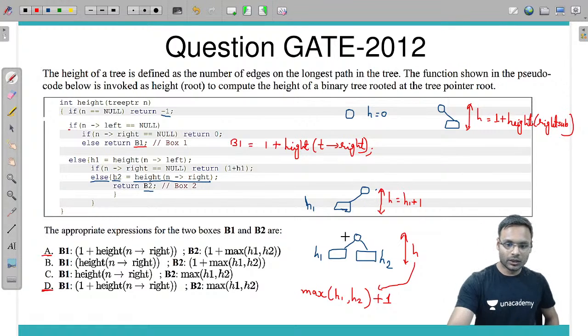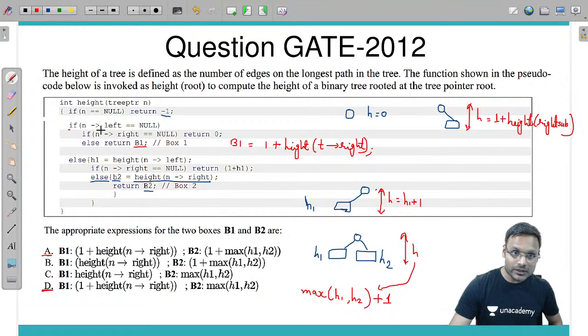Got it? Got it or not? समझ में आया या नहीं? So what we have seen here, if n का left null नहीं था, then we have calculated in else part